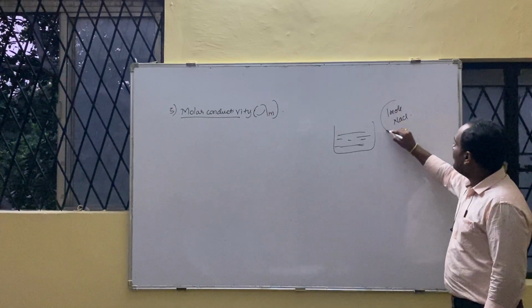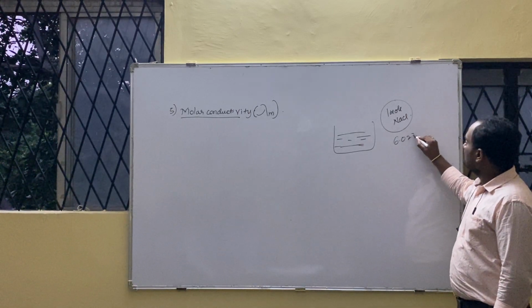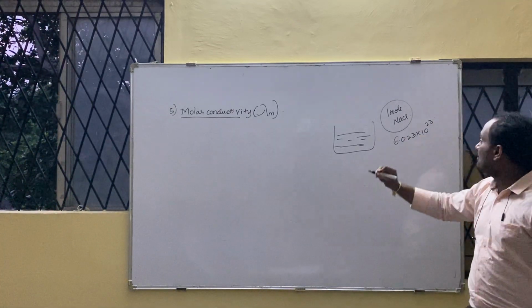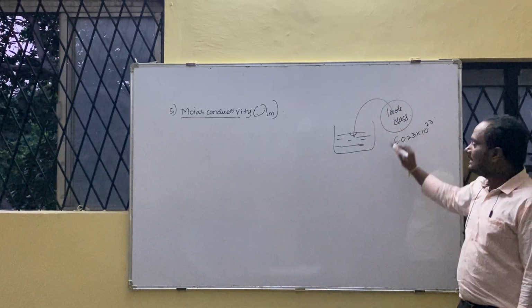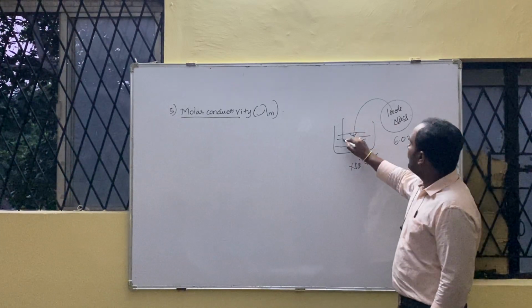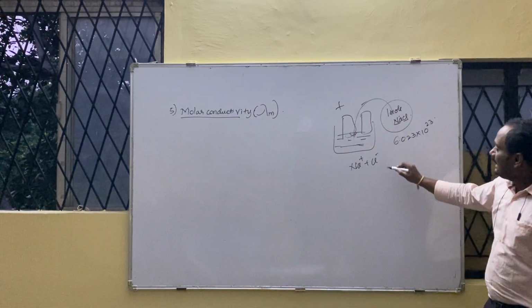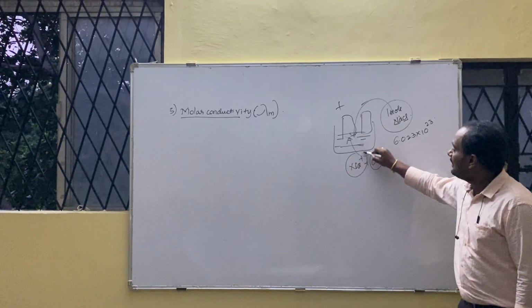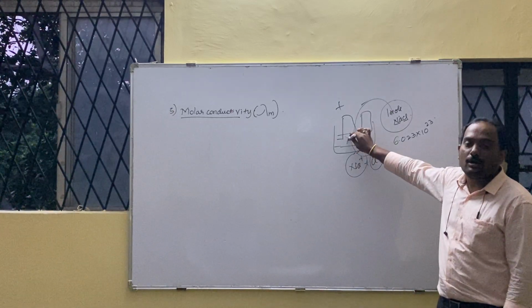How much mole of NaCl taken? 1 mole of NaCl taken. 1 mole means how much particle is there? 6.023 into 10 raised to 23 particles of Na plus and Cl minus will be there. If I dissolve here, then NaCl will undergo dissociation and forms Na plus and Cl minus. Then I place 2 electrodes, one positive electrode, another one negative electrode. Negatively charged chloride ion will move towards positive electrode, and positively charged Na plus will move towards negative electrode. Now movement of ions is there, then definitely conductance is observed here.